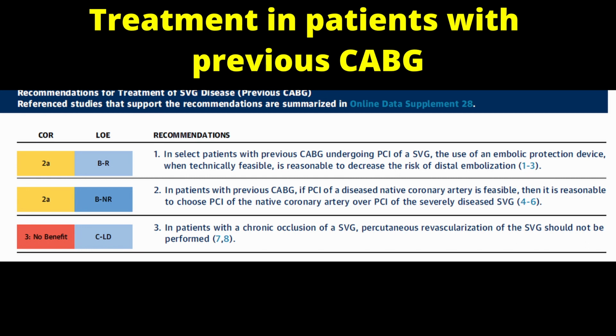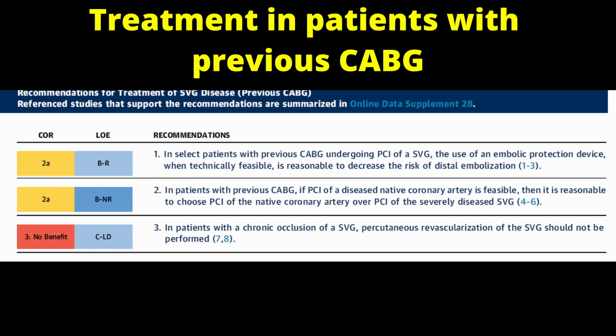In patients with previous CABG undergoing PCI of a SVG, use of embolic protection device when technically feasible is reasonable to avoid the risk of distal embolization, and this is class 2A recommendation. In patients with previous CABG, if PCI of a diseased native coronary artery is feasible, then it is reasonable to choose PCI of native coronary artery over PCI of severe calcified, severely diseased SVG. And this is again class 2A recommendation.